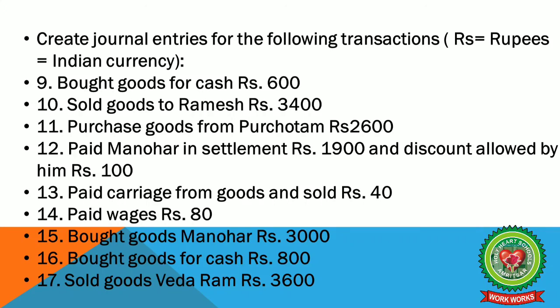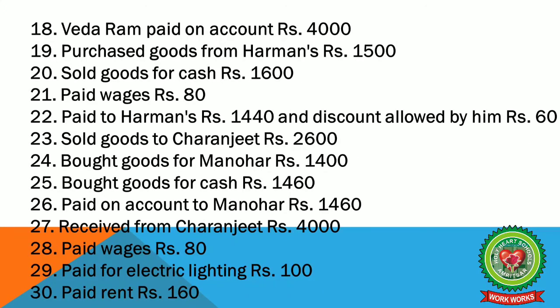Sold goods to Vedaram rupees 3,600. Vedaram paid on account rupees 4,000. Purchased goods from Harman rupees 1,500. Sold goods for cash 1,600. Paid wages rupees 80. Paid to Harman rupees 1,440 and discount allowed by him is 60. Sold goods to Charanjit rupees 2,600. Bought goods from Manohar 1,400. Bought goods for cash 1,460. Paid on account to Manohar 1,460. Received from Charanjit 4,000. Paid wages 80. Paid for electric lighting rupees 100.